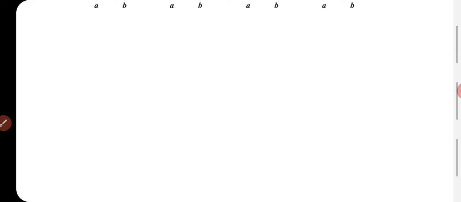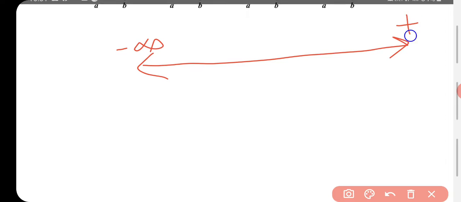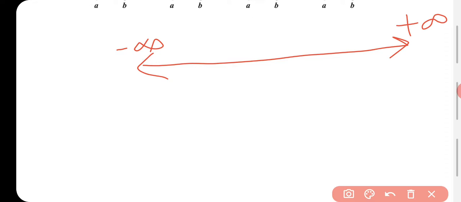Before starting this topic, let us take one example. There is a number line starting from minus infinity and ending at plus infinity.